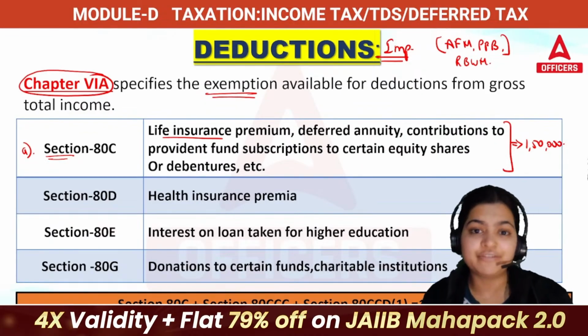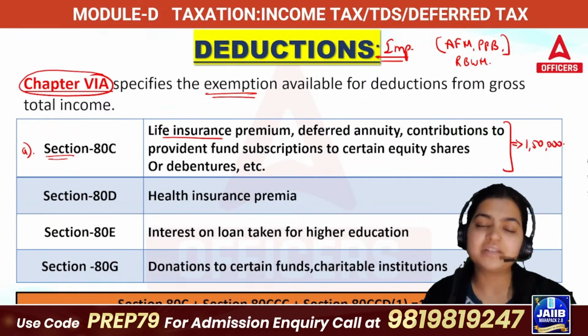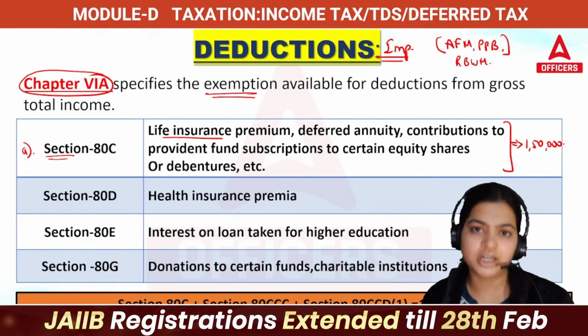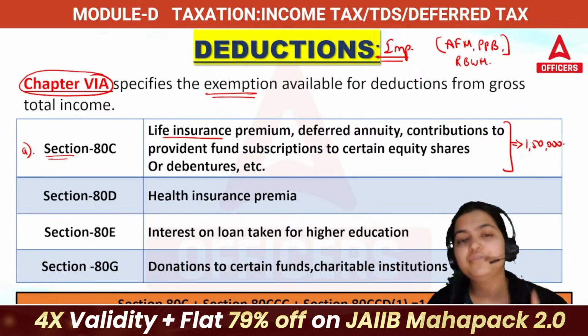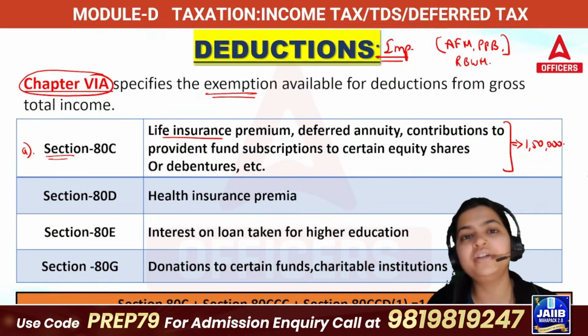paying, PPF amount, or any particular ELSS which you are starting, and that is eligible for 80C deduction. You will get 1,50,000 deductions here, and you can reduce your income by this amount. But one more point, this deduction is available only in case of your old regime.